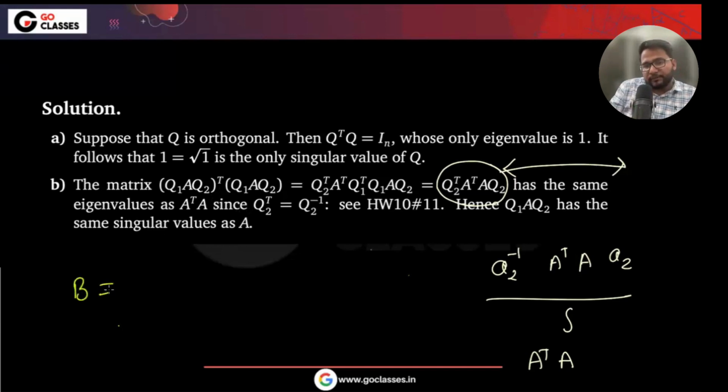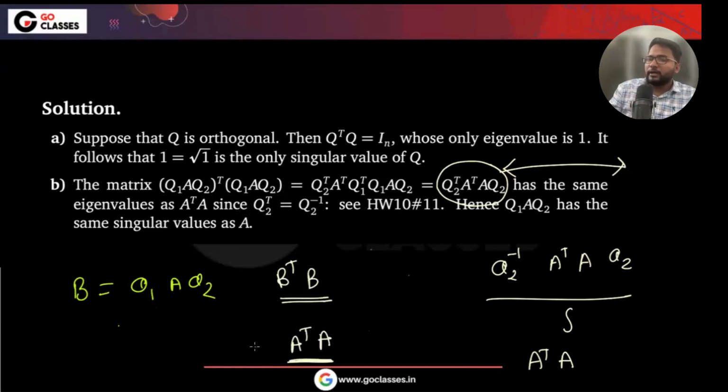Let's suppose this is B, and I want to prove that the singular values of B and A are the same. The singular values of B are the square roots of the eigenvalues of B transpose B, and the singular values of A are the square roots of the eigenvalues of A transpose A. The eigenvalues of B transpose B and A transpose A are the same because they are similar matrices.